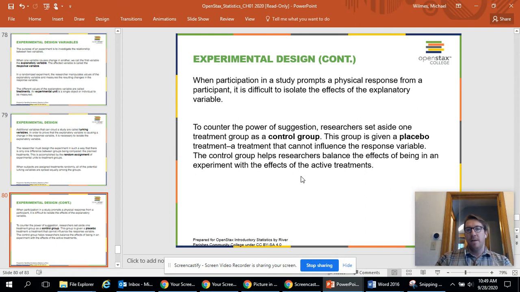And we have the word control group. You probably recognize this from previous science classes. That's when we have a group that we basically do nothing to. Either we don't give them medicine, or sometimes in studying medicine you actually do give them something called a placebo. It's generally just a sugar pill with no medicine in it, but the people think that they might be getting medicine.